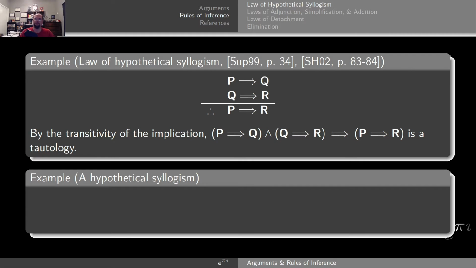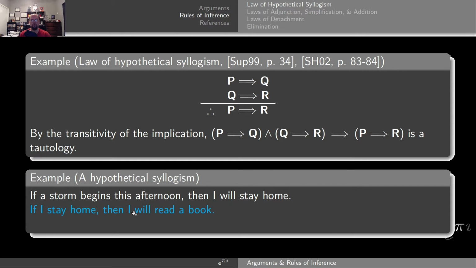So, let's give an example of such an argument. Let's start with the first premise: if a storm begins this afternoon, then I will stay home. The P here is, a storm begins this afternoon. The Q here is, I will stay home. The second premise: if I stay home, then I will read a book. So I have my Q, I will stay home. The R here is, I will read a book. So the conclusion here is, therefore, P implies R: if a storm begins this afternoon, then I will read a book. So this is a valid hypothetical syllogism.